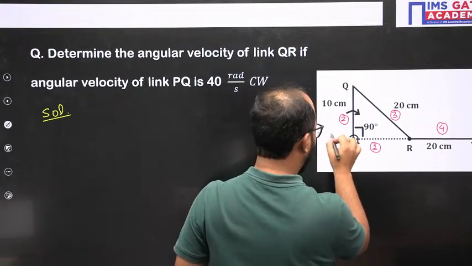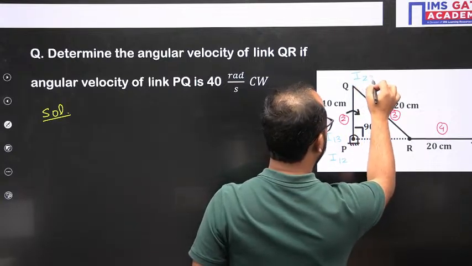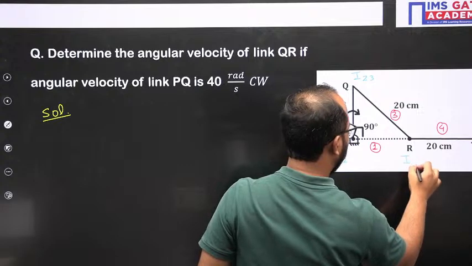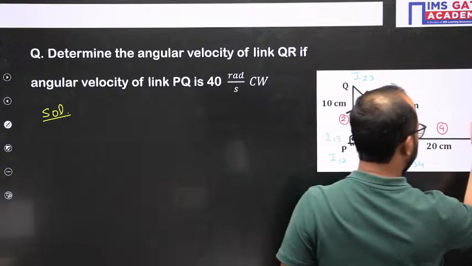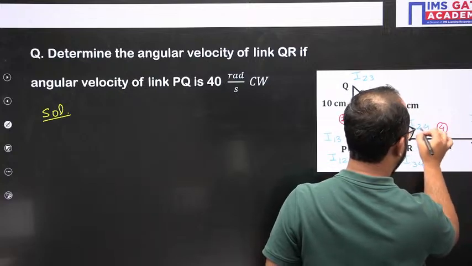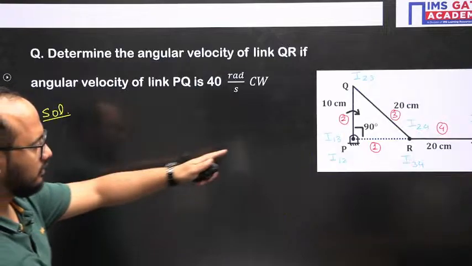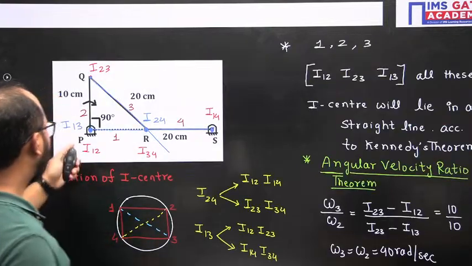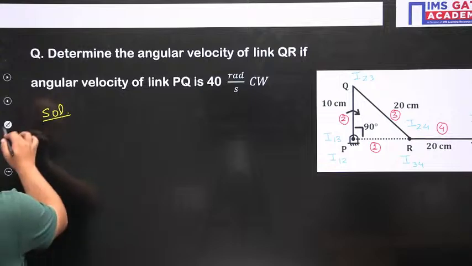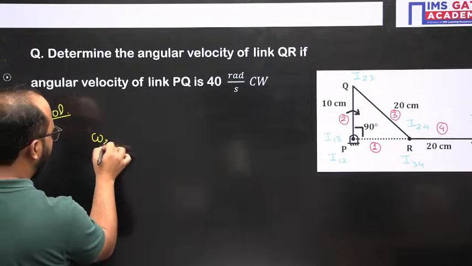I12 and I13. This is I23. This is I34. This is I14. And this is I24 as well. Okay, that we have already discussed. I24, I34, I24, I34, and I13 and I12 both are the same. The location is actually the same. Now, as I told you, if I have to write omega 2 by omega 3, what